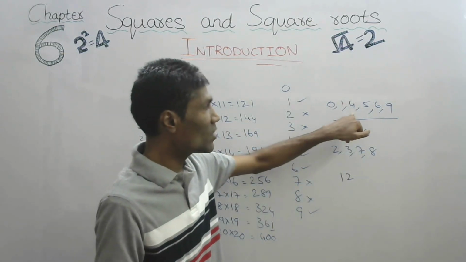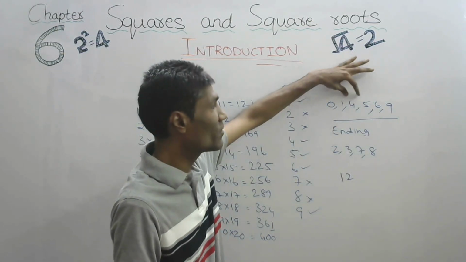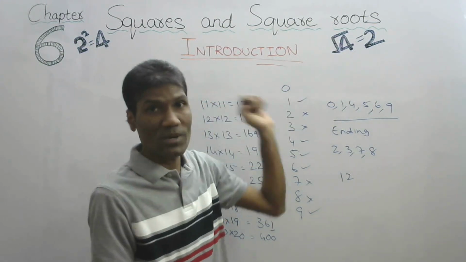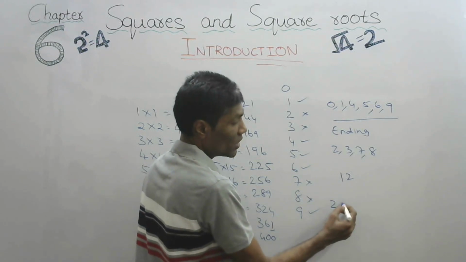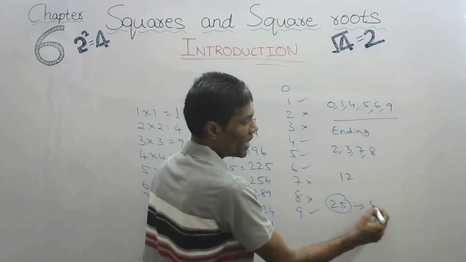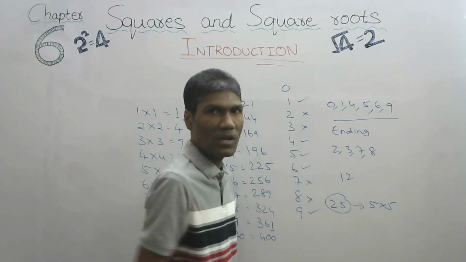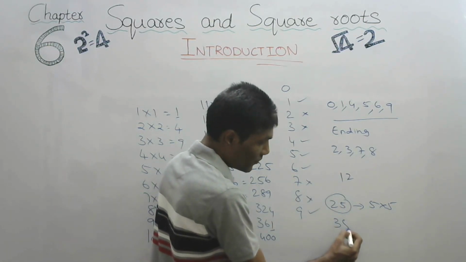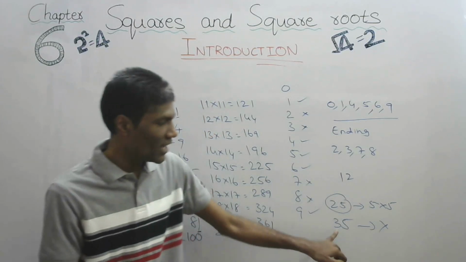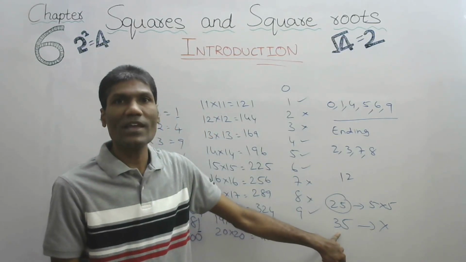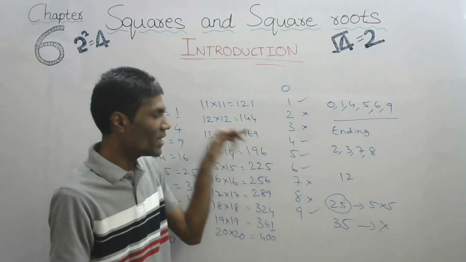But we cannot say that it is always a square number if it is ending with these last digits. For example, take 5. If we say 25, we can say it can be written as 5 into 5. It is a square number. But if it is 35, no. There is no number such that we can write 35 as a square of any natural number.